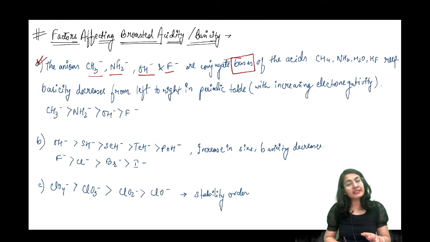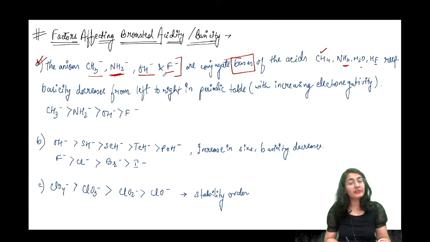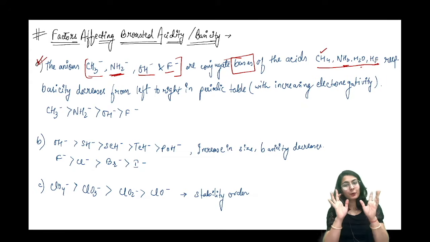So for example, CH3 minus is coming from methane after losing a proton, isn't it? So if this is methane and it lost a proton, what will it become? Conjugate base. Ammonia after losing a proton forms NH2 minus. Water forms OH minus. HF forms F minus. All of these are conjugate bases of the acids. Okay, it seems very strange to call them acids because they are not originally acids, but if they are losing a proton, they are working as an acid.